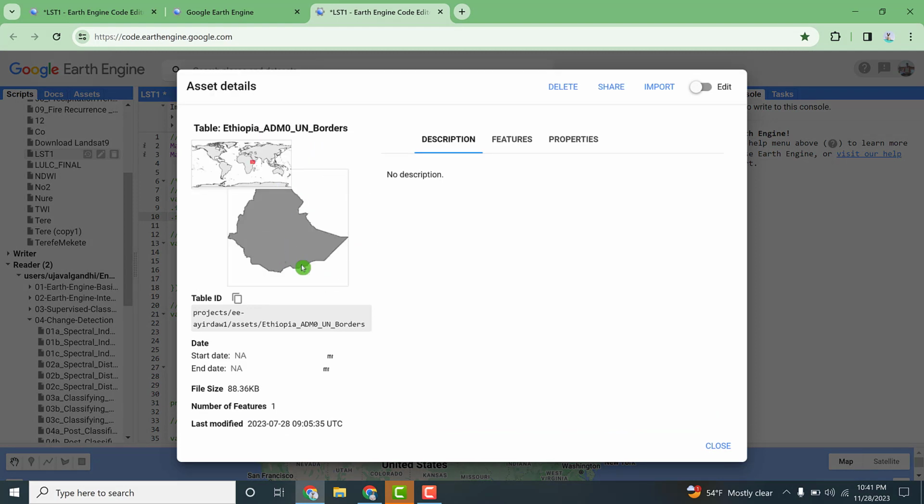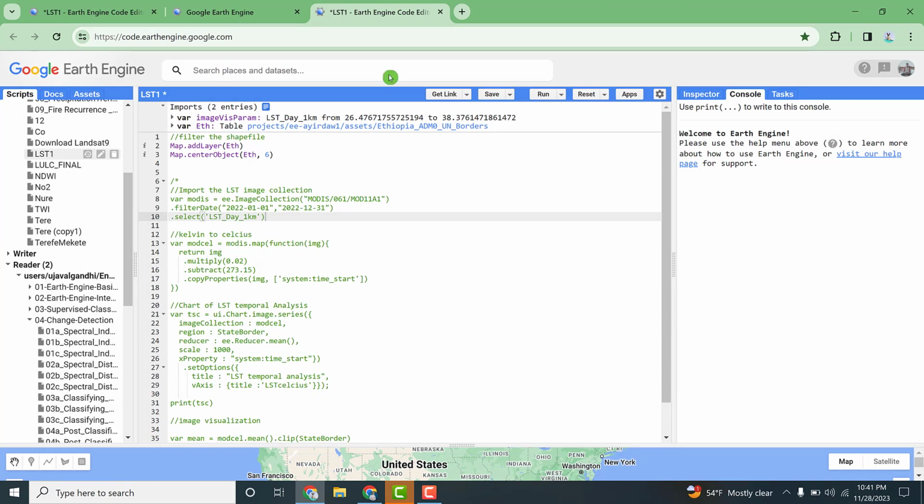As far as the shapefile is concerned, you can upload it from your device to assets, and you can import from your assets to the script window. In my case, I have a shapefile. The shapefile is represented as ETH. This is a variable name. So this is the shapefile or region of interest.